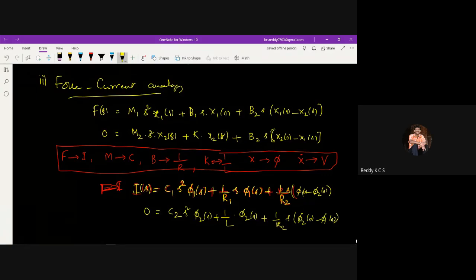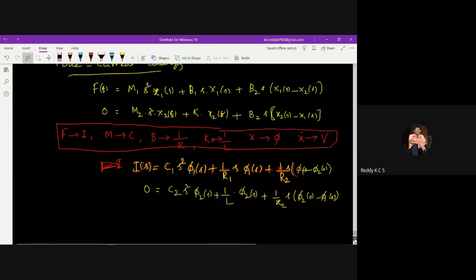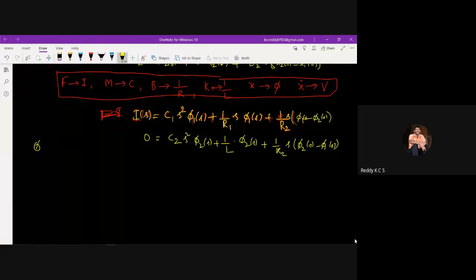Now in this equation, pi has to be replaced with the voltage. We know that pi of s is equal to v of s by s. So replacing these, I can write I of s is equal to c1 into s square, and directly, c1 into s into pi1 of s, which can be v of s by s.